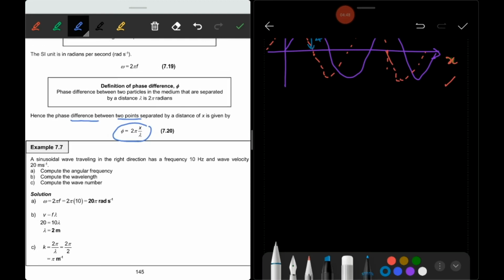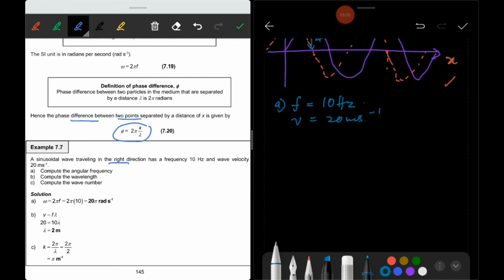Example 7.7. A sinusoidal wave traveling in the right direction has a frequency of 10 Hz and wave velocity 20 meter per second. Question A, compute the angular frequency. You are given f is equal to 10 Hz and the wave velocity v is equal to 20 meter per second.